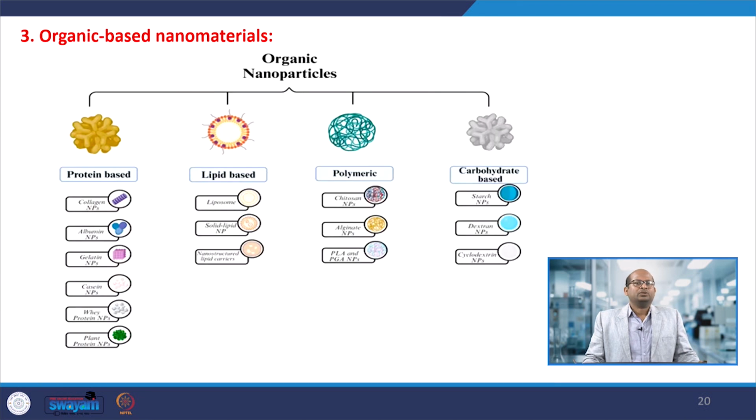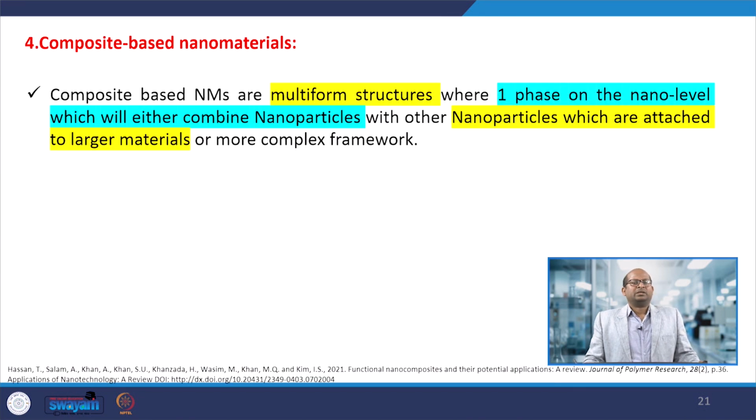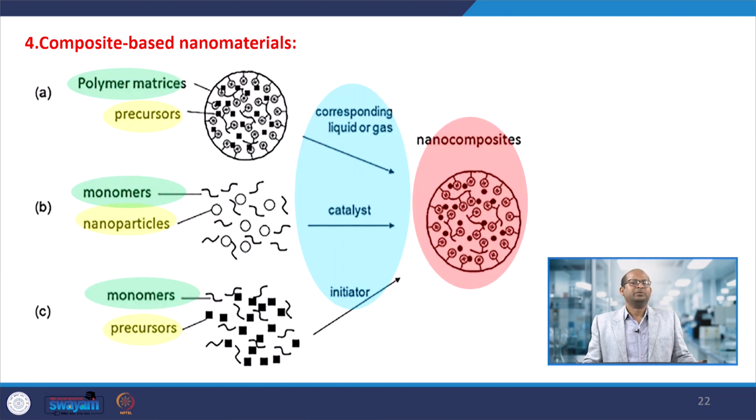Okay. Then composite material: similarly, two different materials we can composite, meaning mix them up and prepare a totally new material, also in nanoscale, meaning a nanomaterial, but the property would be different from the starting materials you have taken. This type of composite material is usually prepared to enhance the property of that particular material.